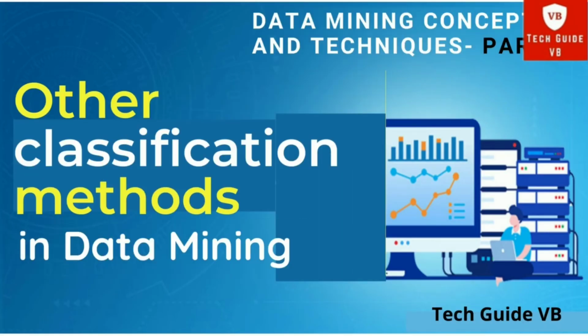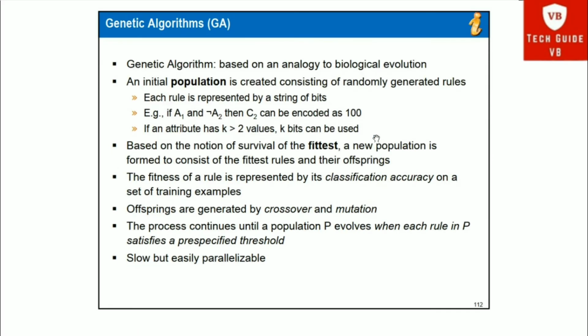Then we will see the last subtopic in the classification, that is other classification methods. Okay, the first other classification method is genetic algorithm. The genetic algorithm is based on the analogy to biological evolution. Okay, an initial population is created consisting of randomly generated rules. Each rule is represented by a string of bits. For example, if A1 and complement of A2, then C2 can be encoded as 100. If an attribute has k greater than 2 values, k bits can be used.